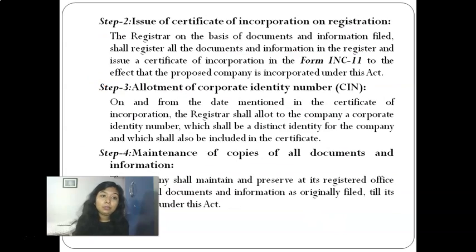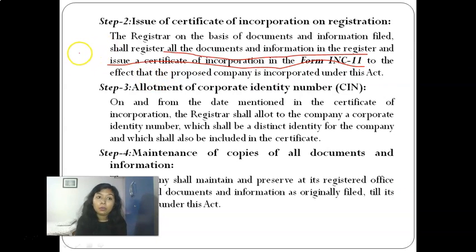Now these are the documents that are to be given. Now from step 2, when you file all these documents and the registrar is satisfied that all the documents are true, correct and there is no issue with them, then the registrar, on the basis of all the documents and information filed, will register them in its register, and he will issue you a certificate of incorporation in form INC 11.